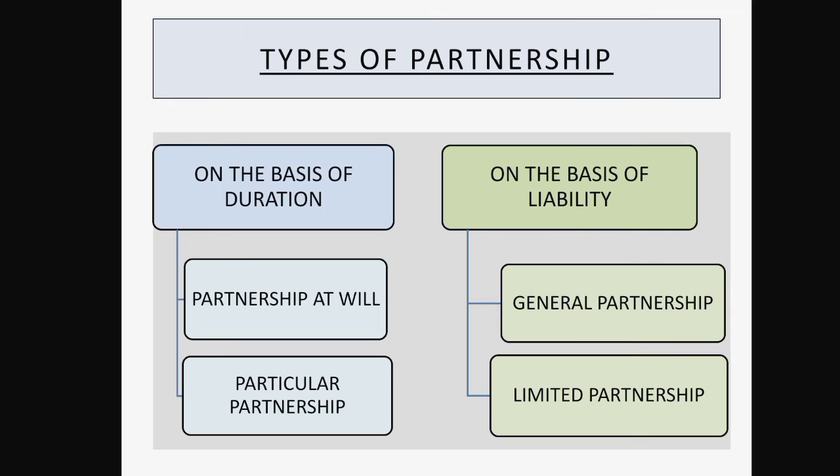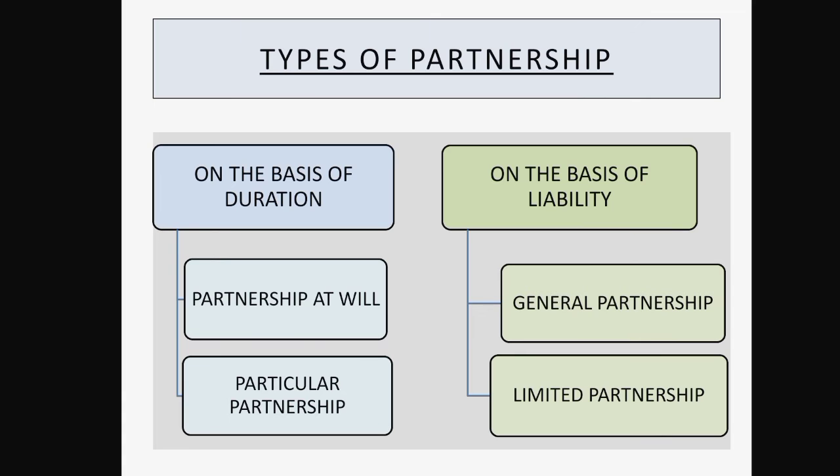Second is limited partnership. Now, in a limited partnership firm, the liability of all the partners except one partner is limited to the extent of their share in the partnership firm. This is known as limited partnership firm. So, whatever amount of capital the partner is bringing in the business firm, that partner is liable for the liability of that amount only. For example, if a partner is bringing 5 lakh rupees with him as capital in the partnership firm, so he will be liable for 5 lakh only. His personal property will not be sold if the firm is bearing the loss. He will be liable for only 5 lakh rupees, not more than that.